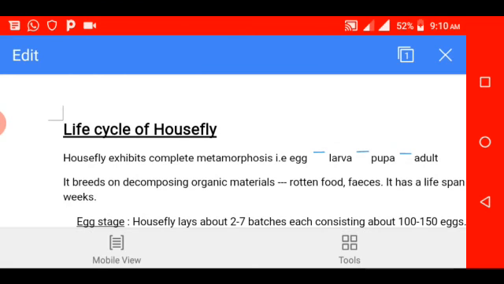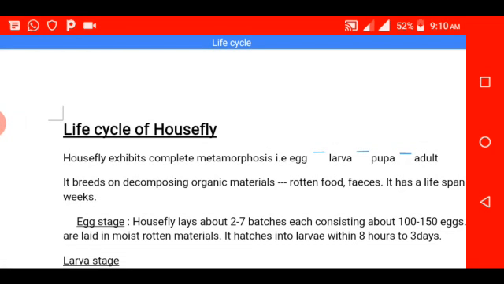And we mentioned that we have complete and incomplete metamorphosis. We gave examples of organisms that undergo complete metamorphosis and those that undergo incomplete metamorphosis. Now we want to choose one insect that undergoes complete metamorphosis and one that undergoes incomplete, in order to see how metamorphosis occurs in them.